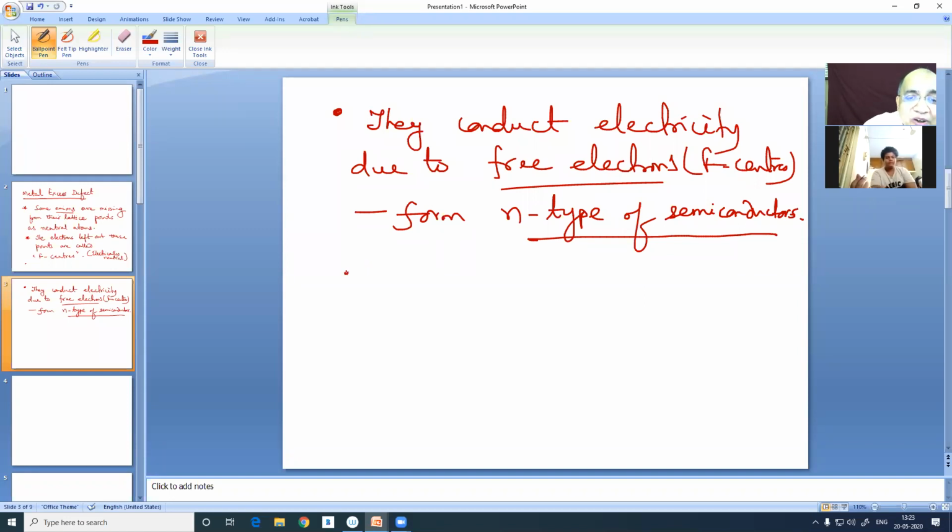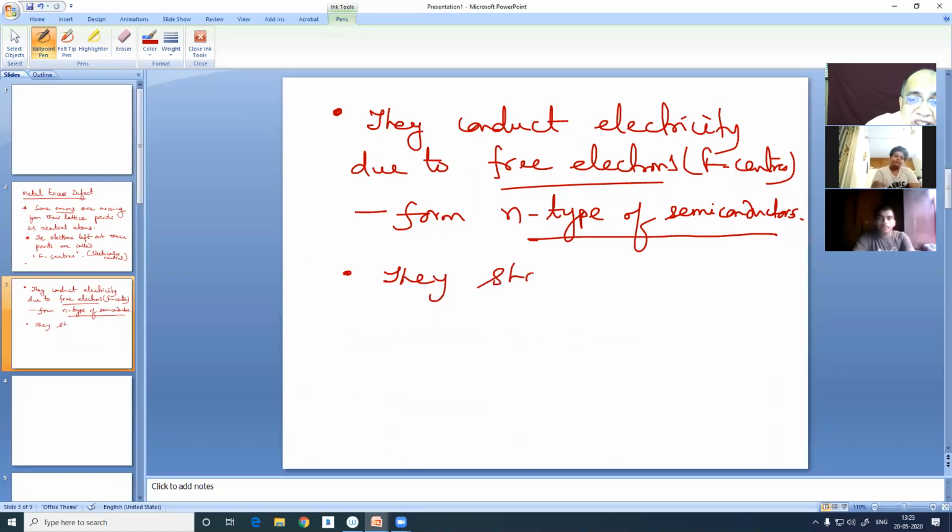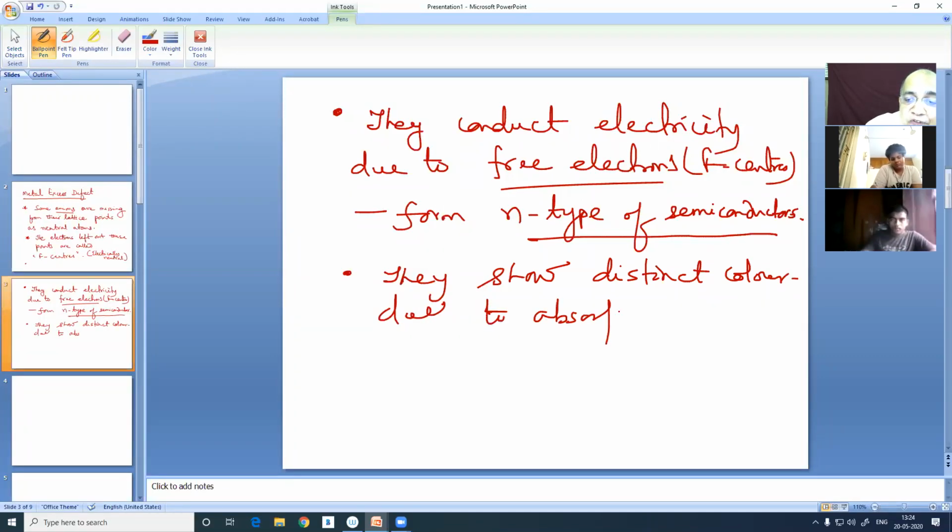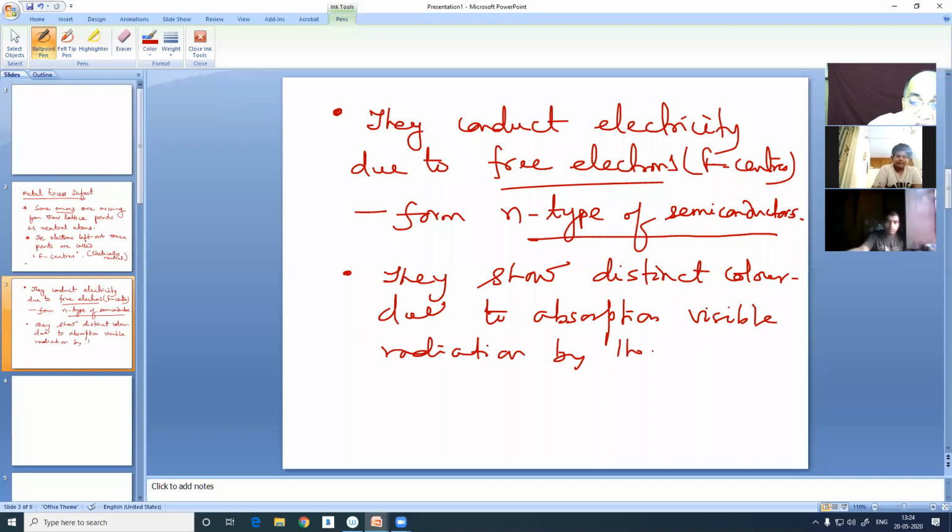Now, they also show distinct color. That's the beauty. Distinct color due to absorption of energy, of visible energy from the visible region, visible radiation by these free electrons, F centers.